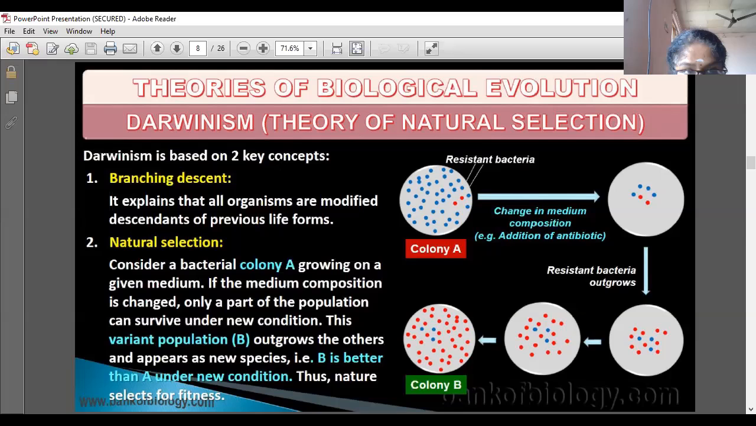So, among the theories of biological evolution, we have already learned Lamarckism, then Darwinism. Darwinism is based on two key concepts. Branching descent means there is a common ancestor from which different branches of organisms arise. The next one is natural selection. Consider a bacterial colony. This bacterial colony example, I think all of you understand. Read it once and see this one.